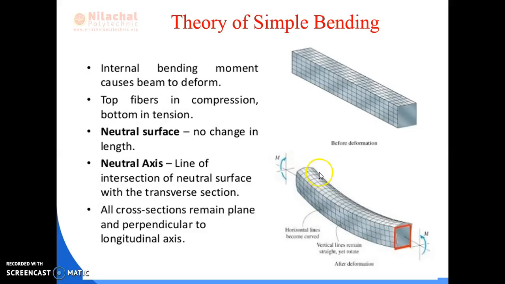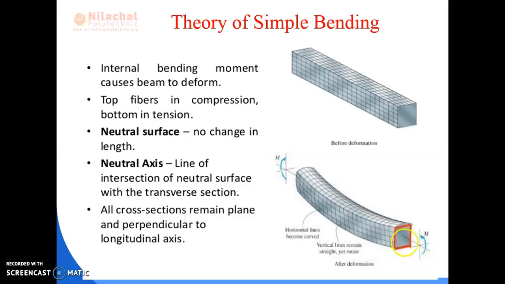At the right part of the structure of the beam, we have seen that the length of the beam decreases. At the left side, the outer fiber of the beam is increased. That means below the center line contraction takes place, and above the center line expansion takes place.